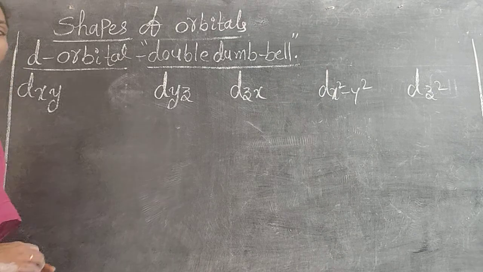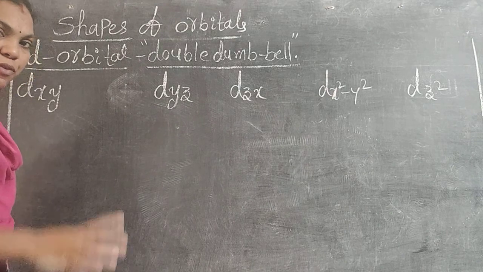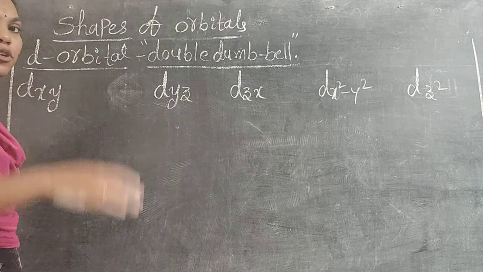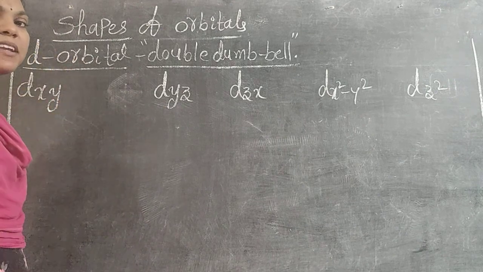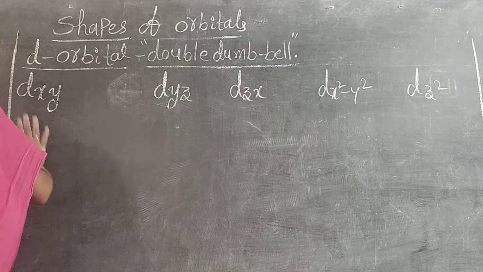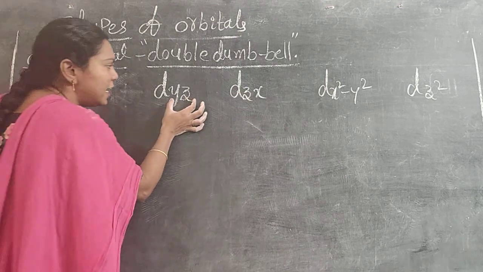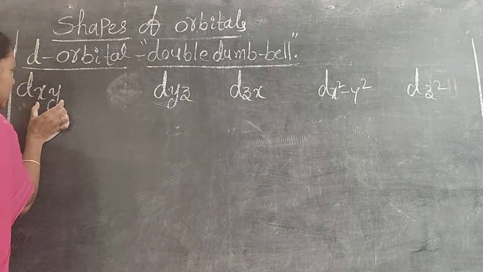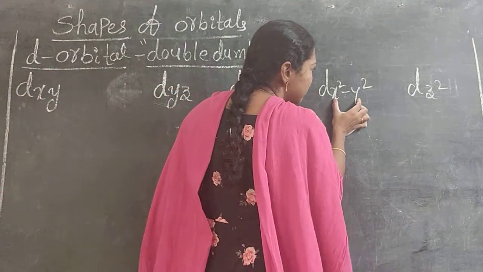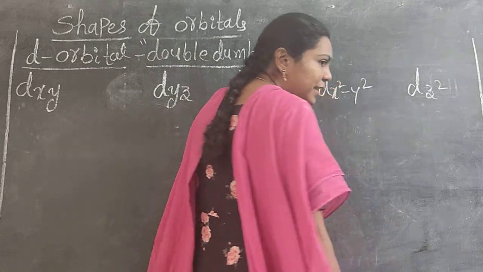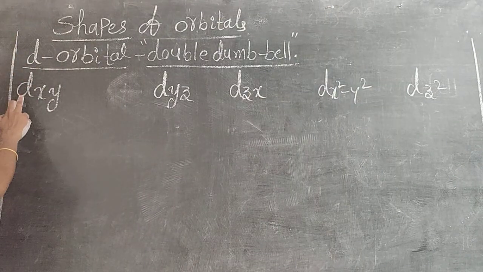Again, in the d we know there are 5 boxes we can draw in the electronic configuration. We can divide d into 5 boxes, and each is nothing but a subshell or suborbital, that is dxy. Easily remember xy, yz, zx, then dx square y square, and the last one is dz square. You will easily remember once you listen carefully.